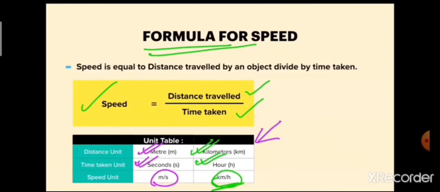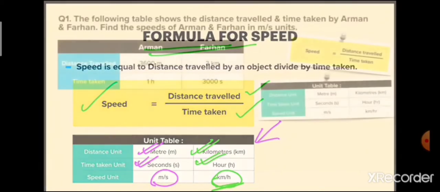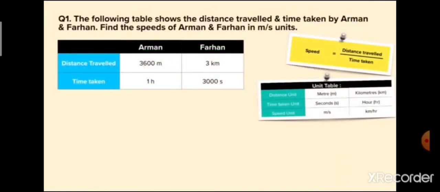On the other hand, if we are using kilometer per hour, always remember that distance will be calculated in kilometers and time taken will be calculated in hours. So again I repeat, whenever we calculate speed with the unit kilometer per hour, we always have to take kilometer for distance and time taken in hours.